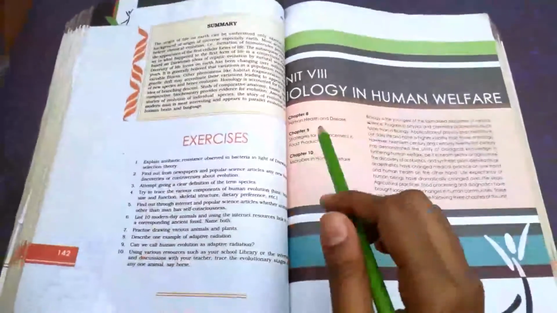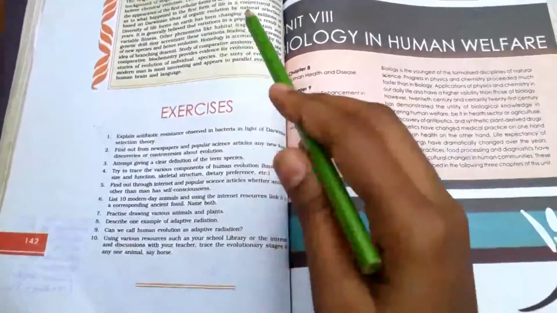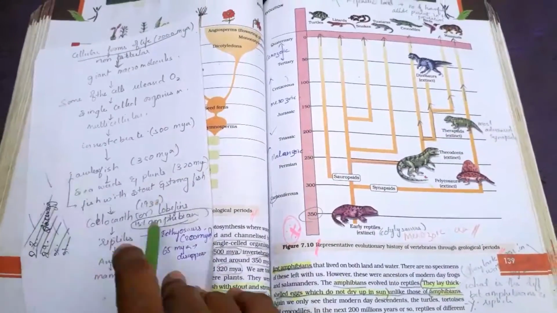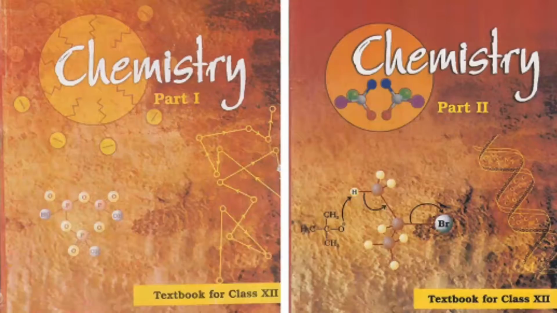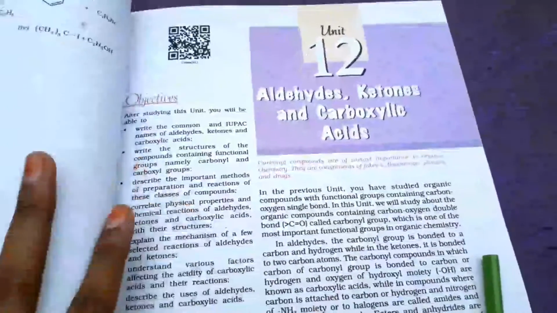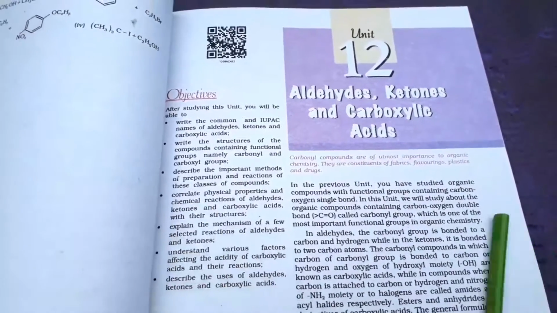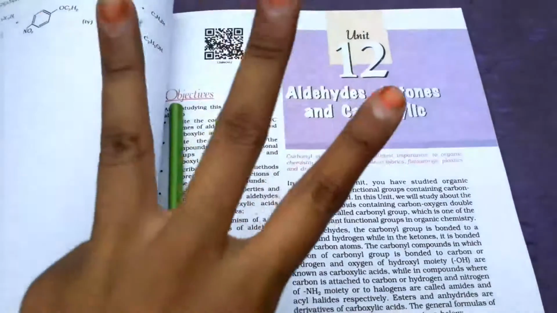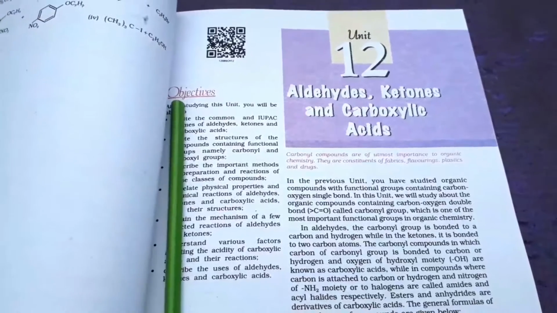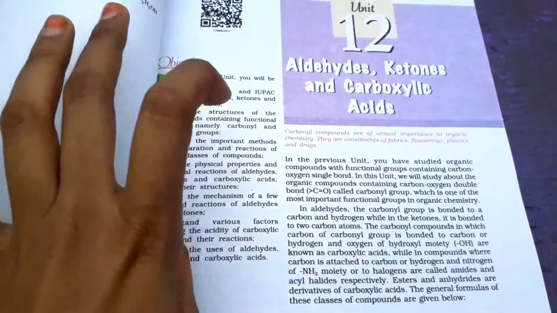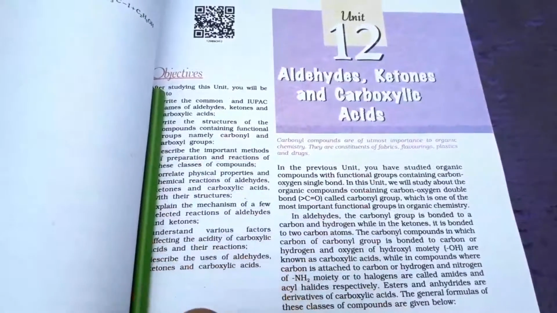Do it for day 7 and day 8. I took a long time, I guess. So never mind, it's just good for you. Do this in biology today. Today in chemistry you have to do aldehydes, ketones and carboxylic acids. I think you finished alcohols, phenols and ethers. I give you 3 days. So it will come on day 9 also. Day 7, day 8, day 9 is aldehydes, ketones and carboxylic acids.